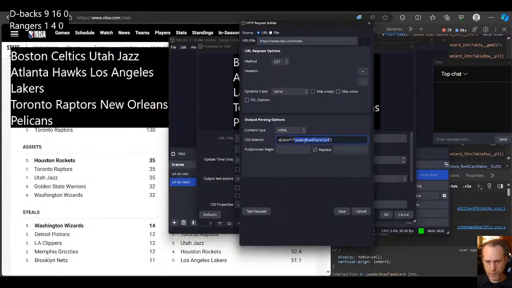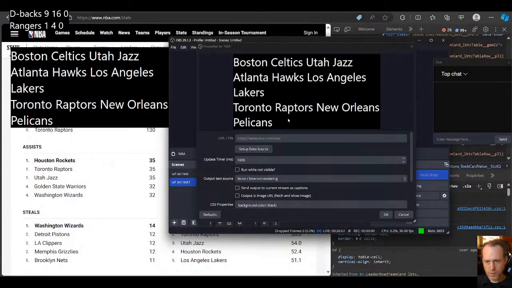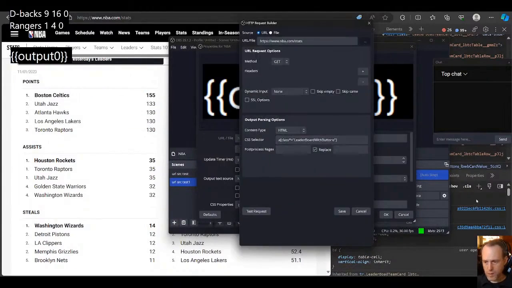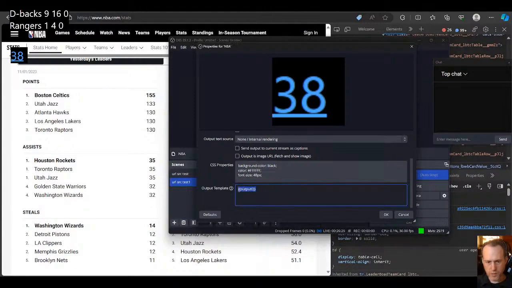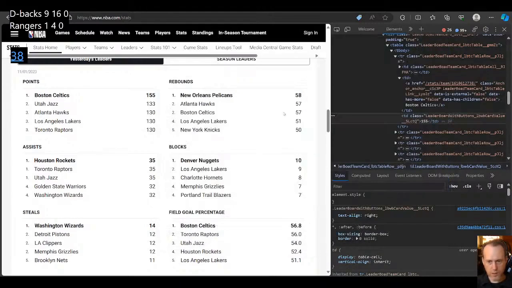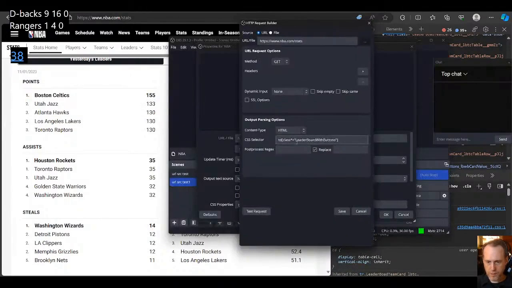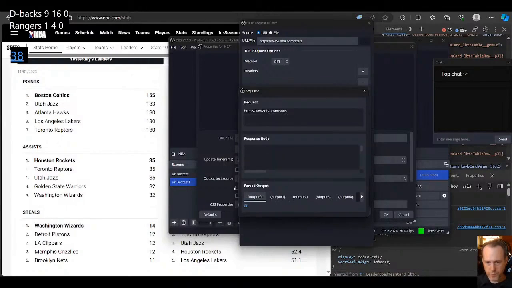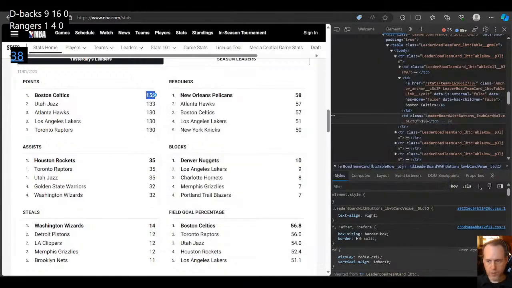I copy that in, right, just to see how this works. That might be different. I don't think this is an A, I think this is a TD. So we got output 0. That's 38. I actually don't know where this is coming from. Leaderboard, card value. Try this. Yeah, I think it's grabbing the information from above, and not this one in particular.